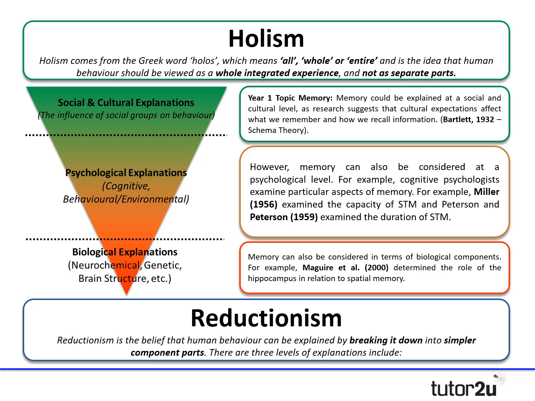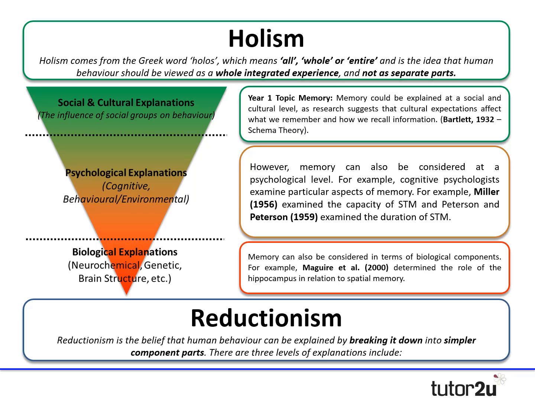Right at the very top, you may or may not have studied this when you looked at schema theory. We can also explain memory in terms of social and cultural factors. And there's research that suggests that our own cultural expectations affect what we remember and what we recall. And there's a very famous study by Bartlett who looked at exactly this, that suggests that depending upon where we're from in the world will shape what we remember about a story, and then subsequently what we actually recall about that story. And you can see that that is a much more holistic explanation. And then if we went one step further than that, right at the top, a holistic explanation would be considering absolutely everything, viewing the whole integrated experience.